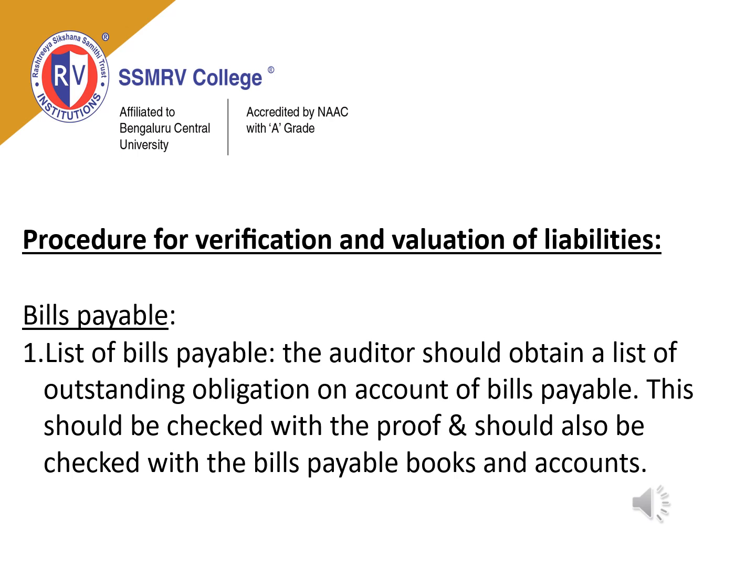The auditor should obtain the list of outstanding obligations on account of bills payable. This should be checked with the proof and also with the bills payable books and accounts. The number of bills payable accounts or installments will be checked and verified with the proofs, what was previously paid and what is left over to pay, and the same amount should match with the bills payable books and accounts. This is the first aspect to check.